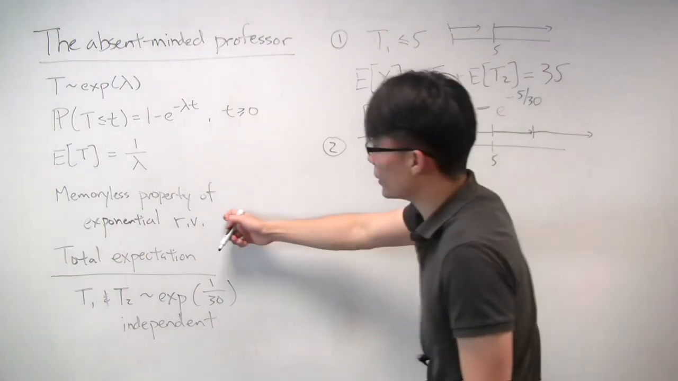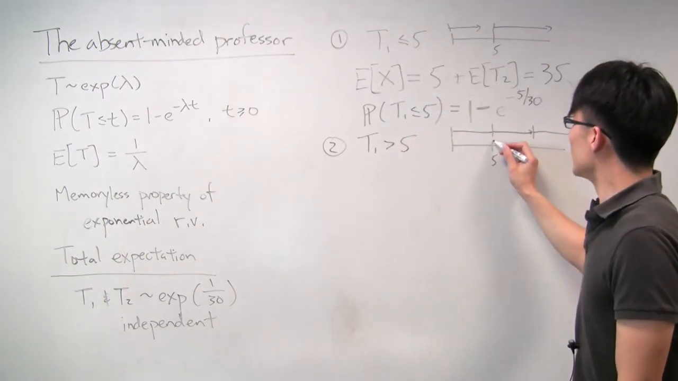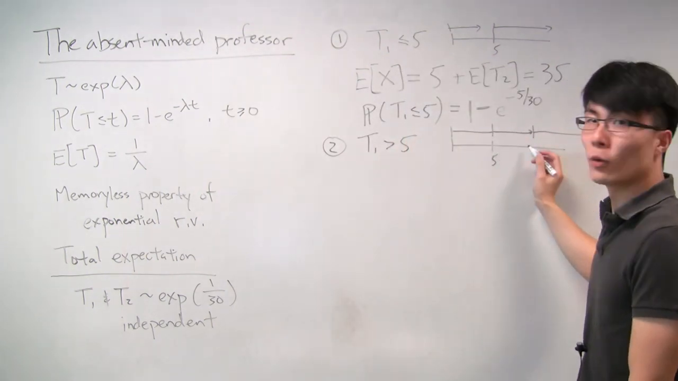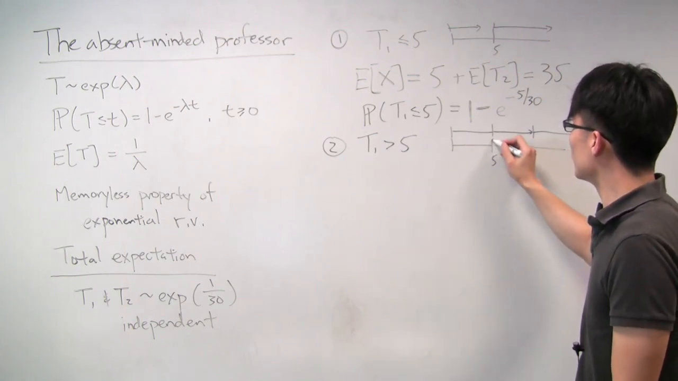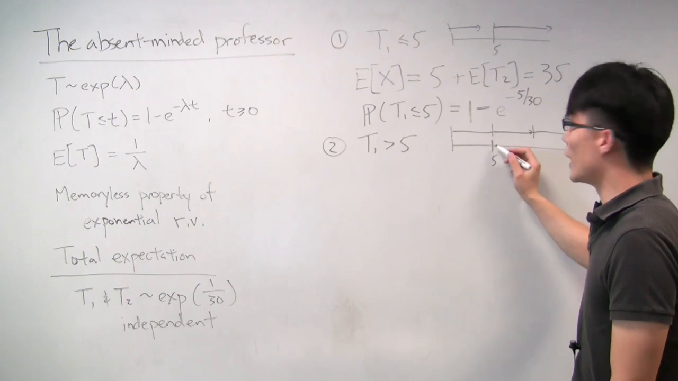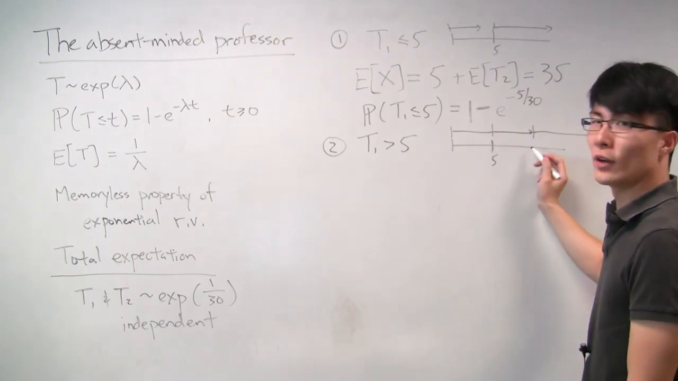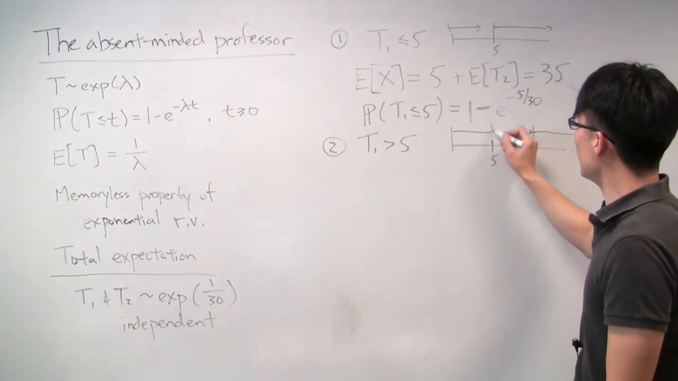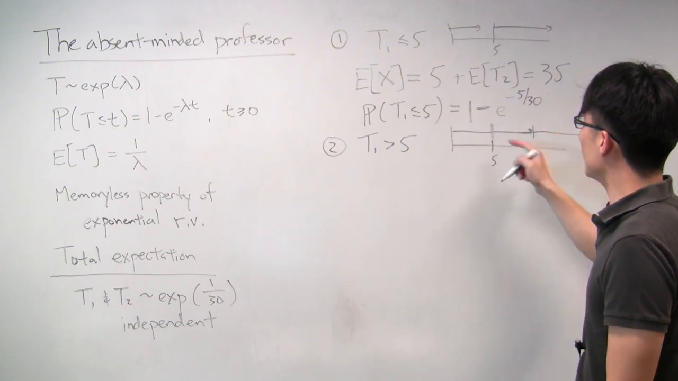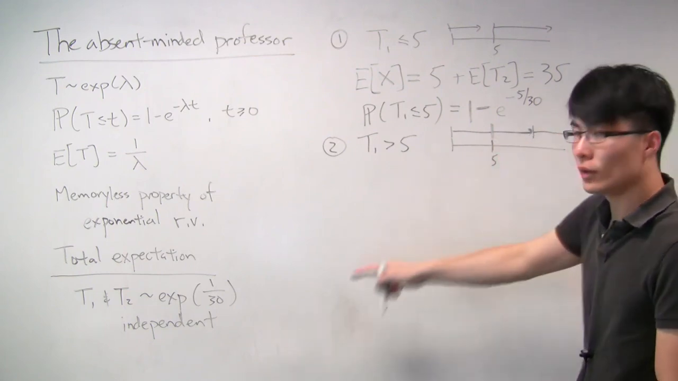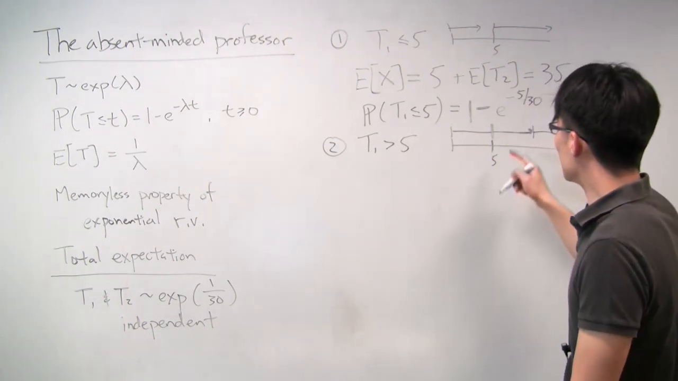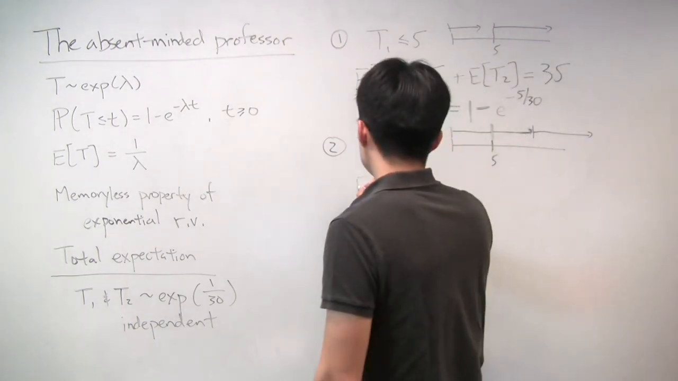And by the memoryless property, we know that it's as if the first student started over. So there was no memory of the first 5 minutes, and it's as if the first student just arrived also at the 5-minute mark and met with the professor. So past the 5-minute mark, it's as if you have a new exponential random variable still with mean 30.